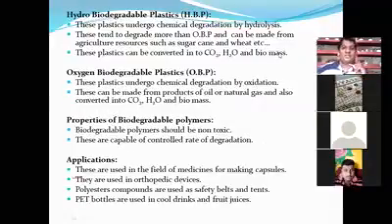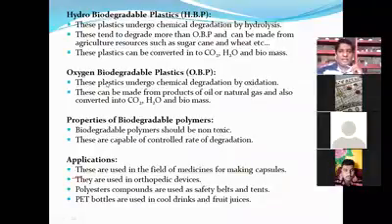Now, what is the difference between OBP and HBP? What is the difference between oxybiodegradable and hydrobiodegradable? Oxybiodegradable polymers give rise to a byproduct, and the byproduct is known to be carbon dioxide and H2O. The reaction I'm talking about is under oxygen condition. And in hydrobiodegradable, again the byproduct is known to be